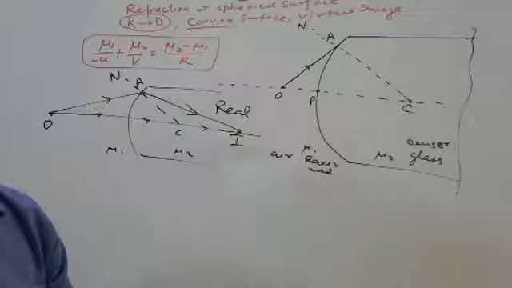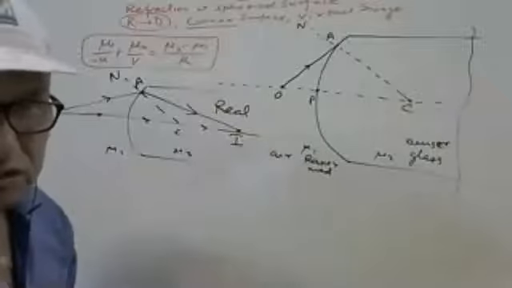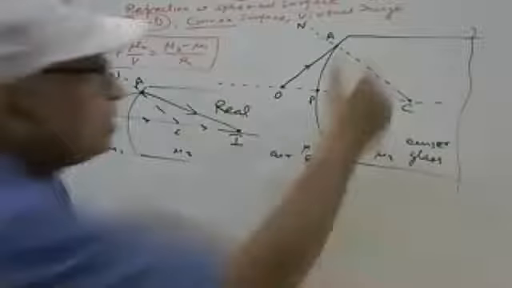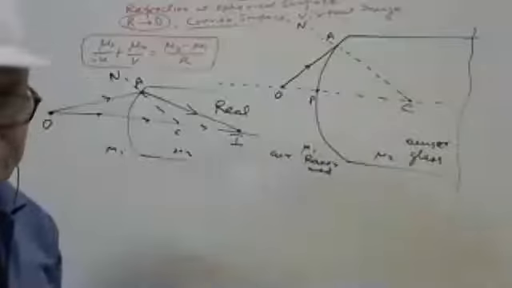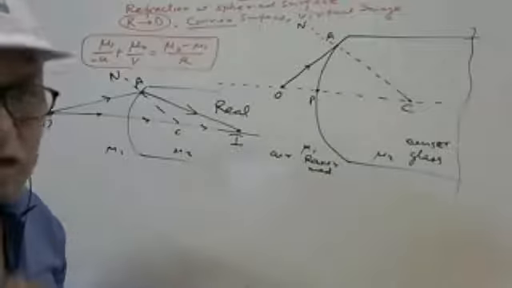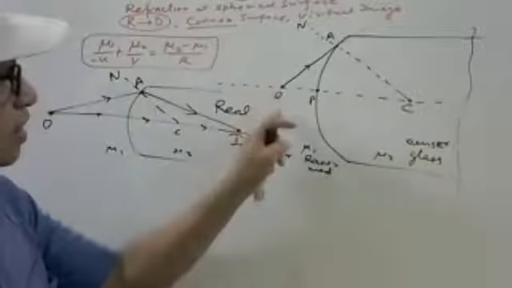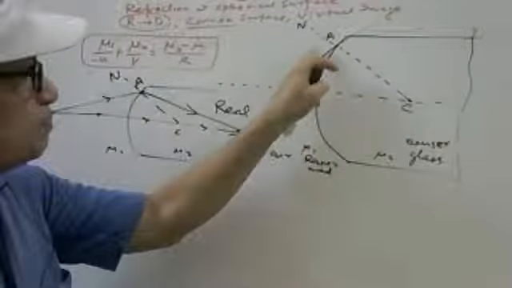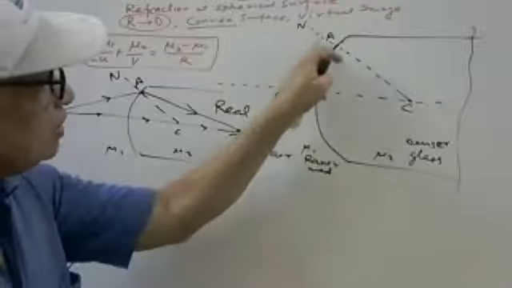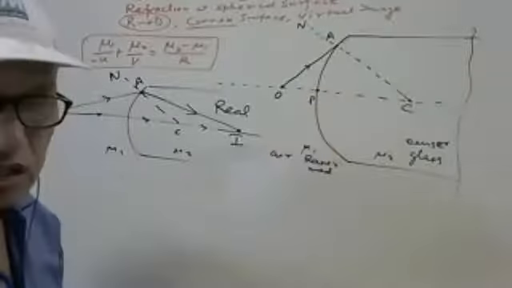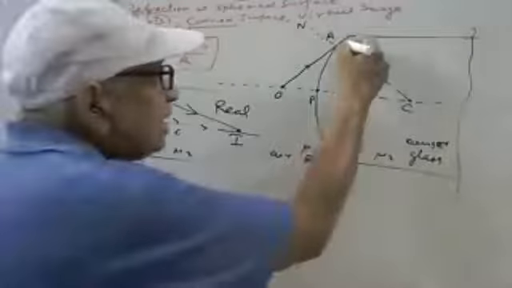Definitely towards the normal. But see this point very clearly. If this were not the case, the ray should move without bending, like this. But in the case of the OA incident ray, it bends towards the normal.